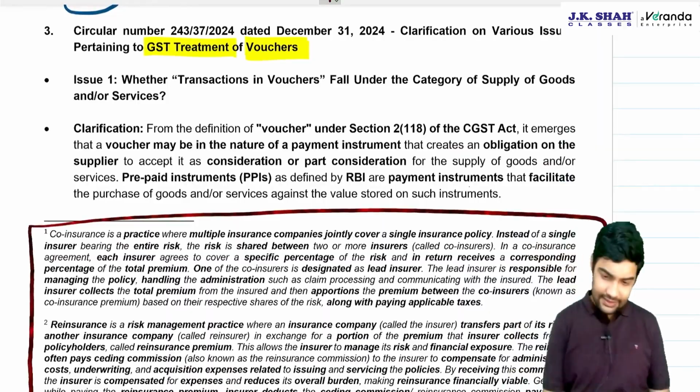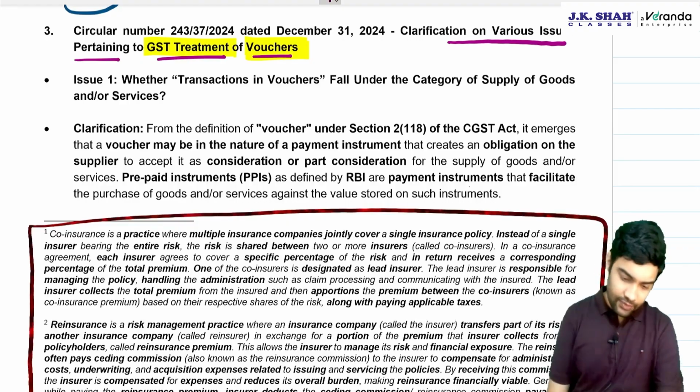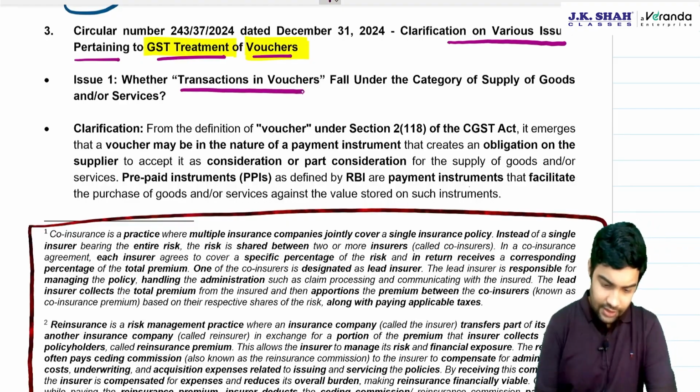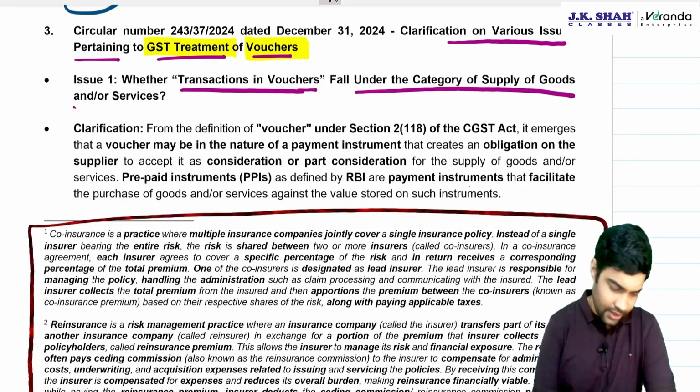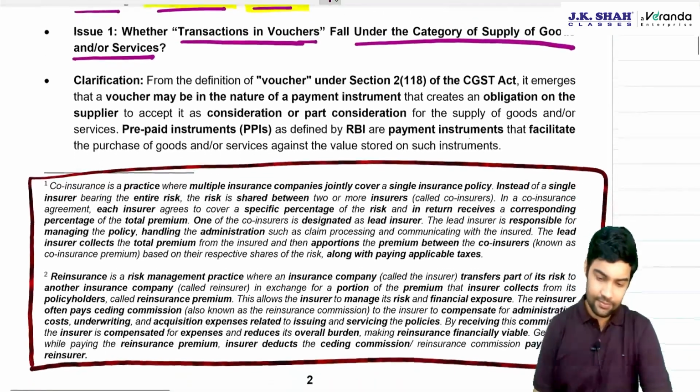Okay. Now let's see the clarification on various issues pertaining to GST on vouchers. First one, whether transaction in vouchers falls under the category of supply of goods or supply of service.